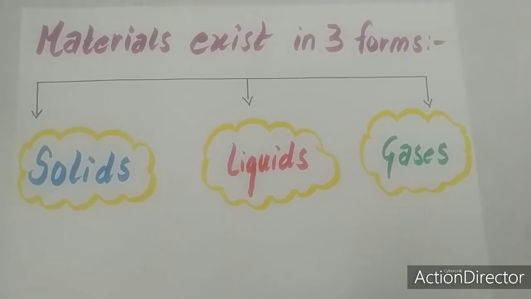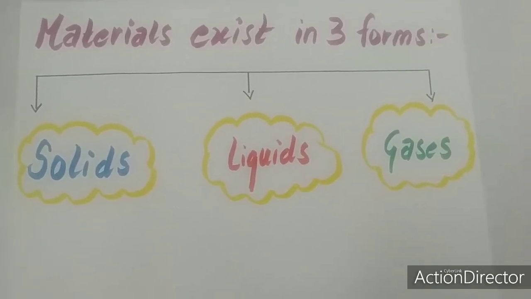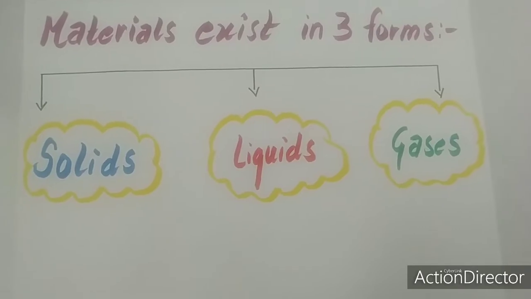Now let us talk about the second form, that is liquids. What are liquids? Like this water in the glass is a liquid. Now why is it a liquid? Because it can flow, and liquids don't have any fixed shape.